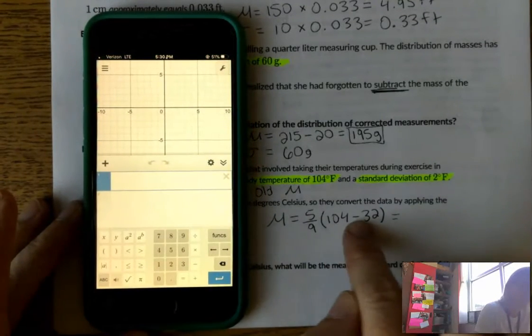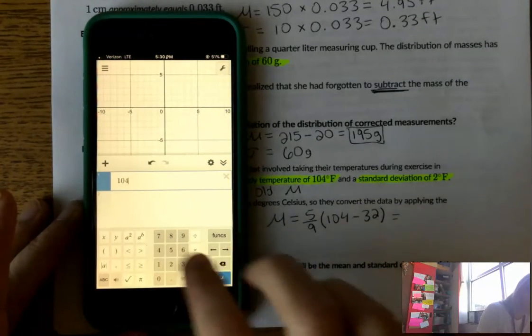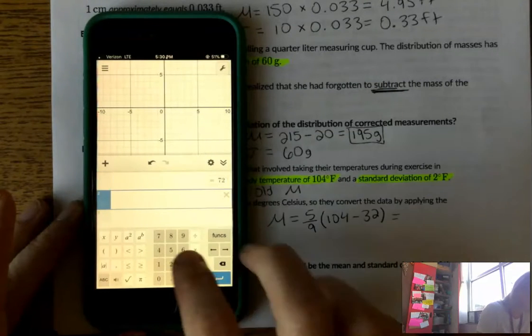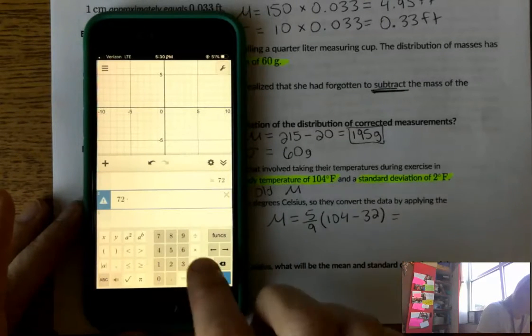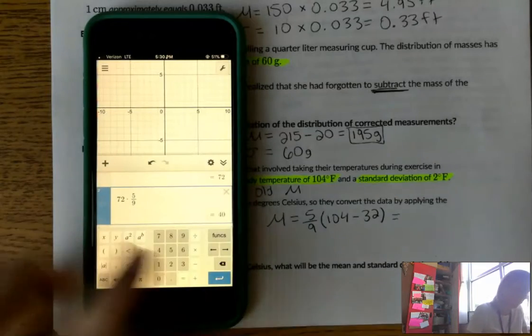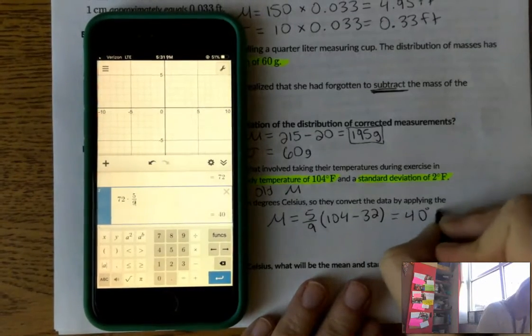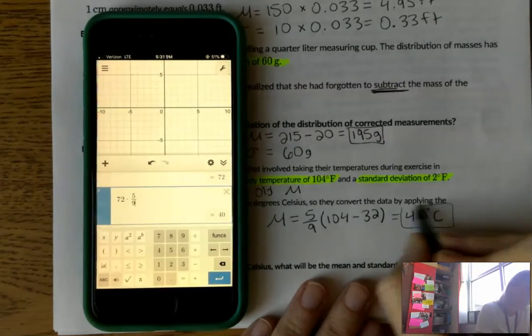So I'm going to do parentheses first, so I'll do 104 minus 32, and I get 72. I'm going to do 72 times 5 over 9, and I get 40. So my new mean is 40 degrees Celsius.